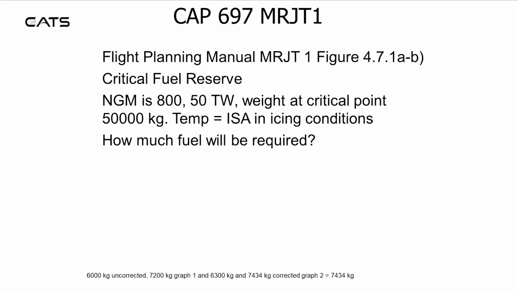Using graph 1, this becomes 7,200 kilograms, 6,300 kilograms, and 7,434 kilograms corrected, graph 2. The final answer should be 7,434 kilograms.